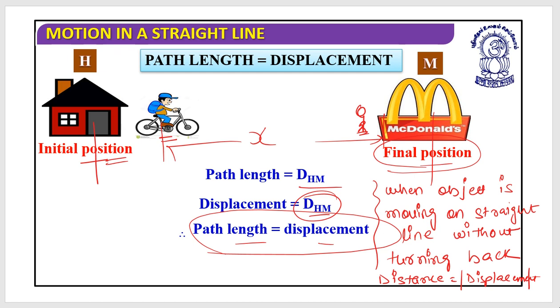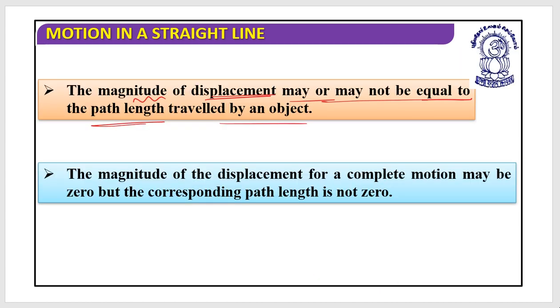So these two would be equal. If an object has a U-turn, then the magnitude of displacement and the distance traveled cannot be equal.